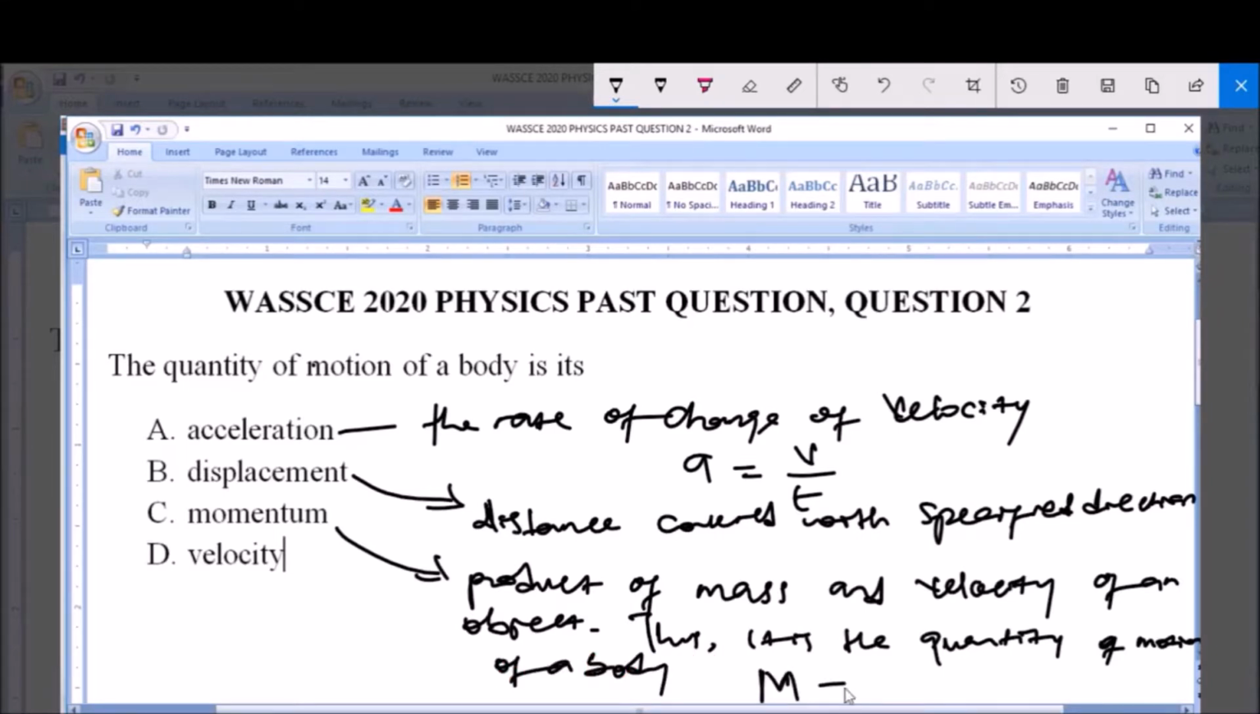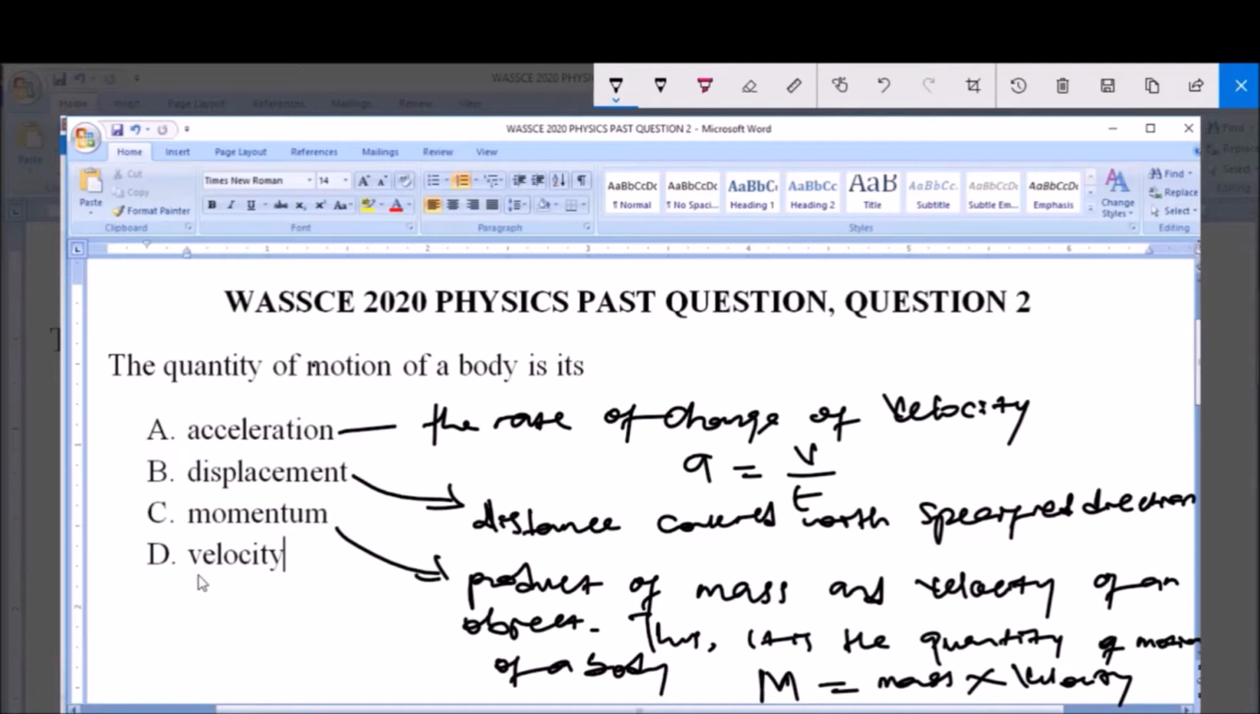Let's say momentum is given as mass times velocity, the mass of the body times the velocity of this body. So therefore this sums up the quantity of motion in that body, motion being the velocity and the quantity being the mass. So the quantity of motion of a body is the momentum.